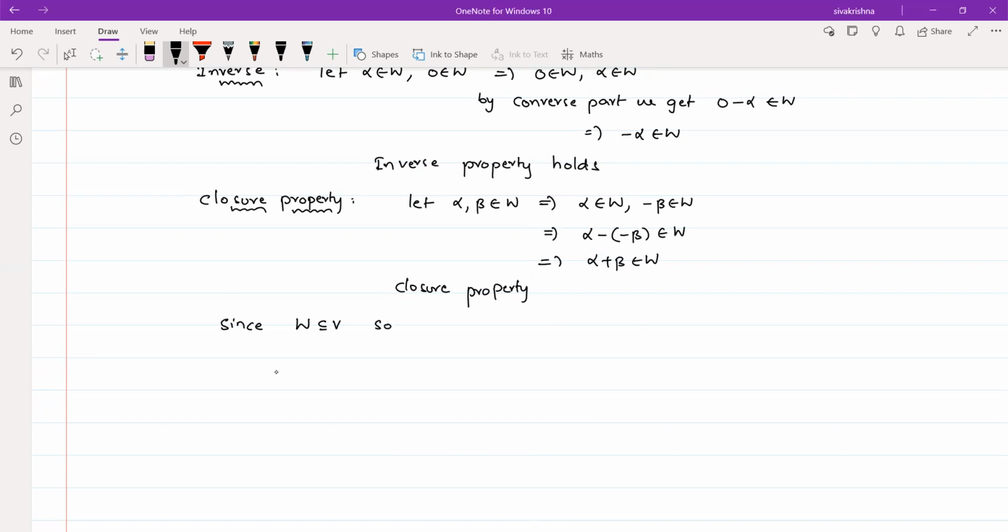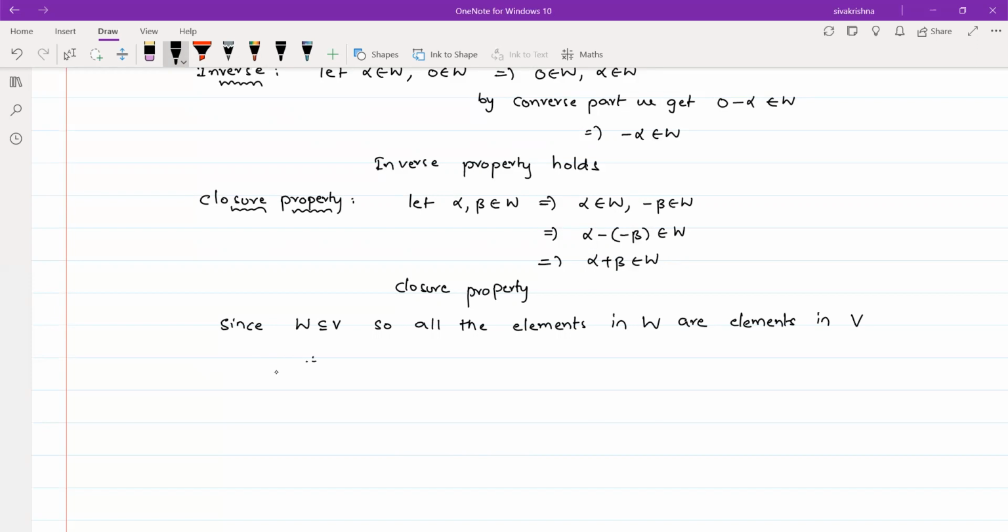Whenever W is a subset of V, all the elements in W are elements in V. Whenever you say that W is a subset of V, every element in W belongs to V. But V is a vector space, we know that V is a vector space.